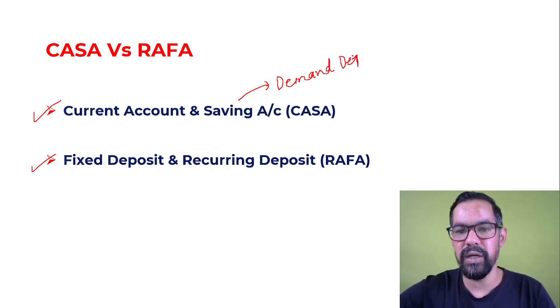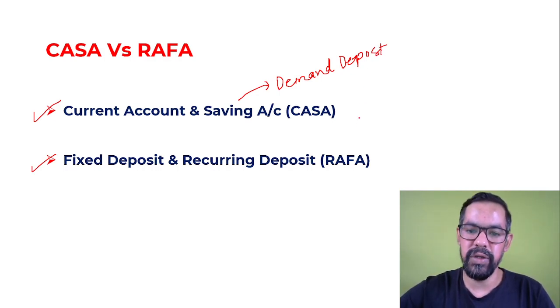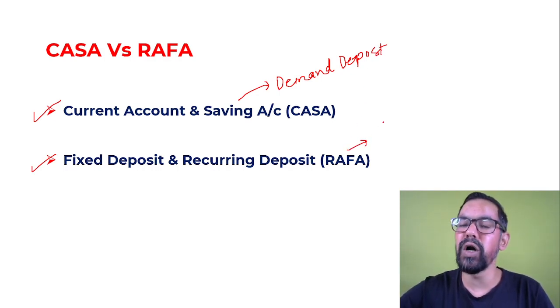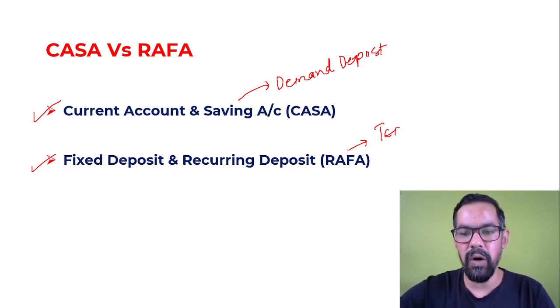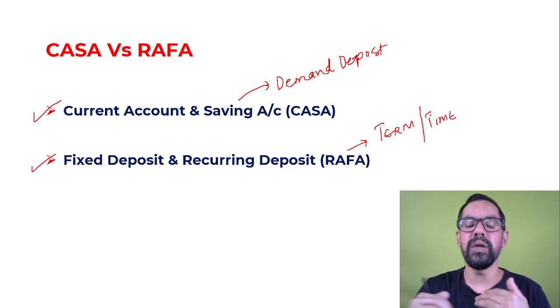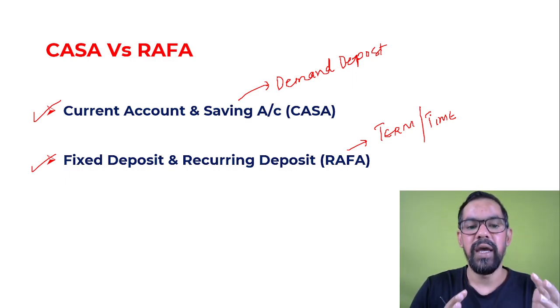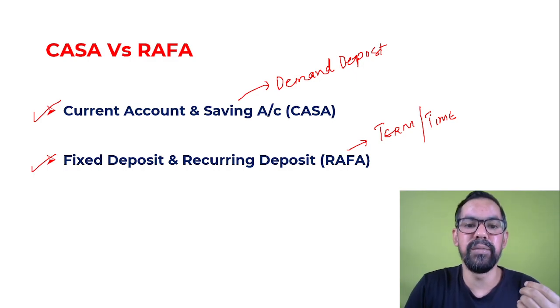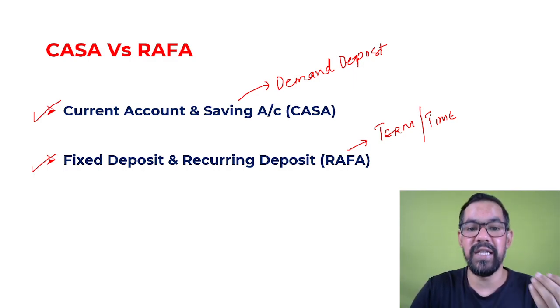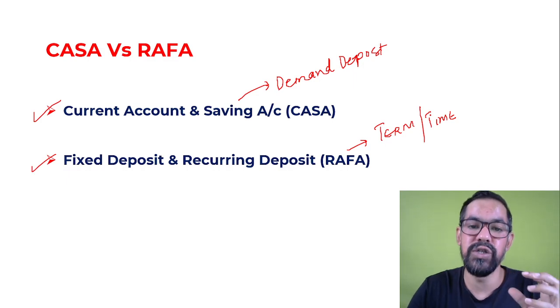Why do they generally call it a demand deposit? We will discuss this in this video. RAFA deposits are also known as term deposits or time deposits, because they are generally for a fixed time duration. CASA deposits can be demanded at any time by customers, whereas with RAFA, customers deposit their money for a fixed time duration, so they have a specific maturity period.